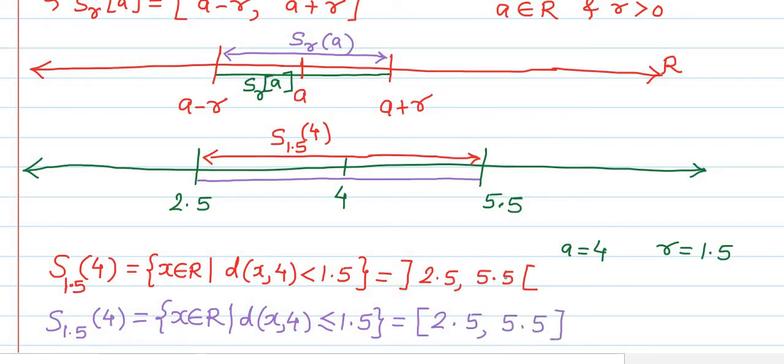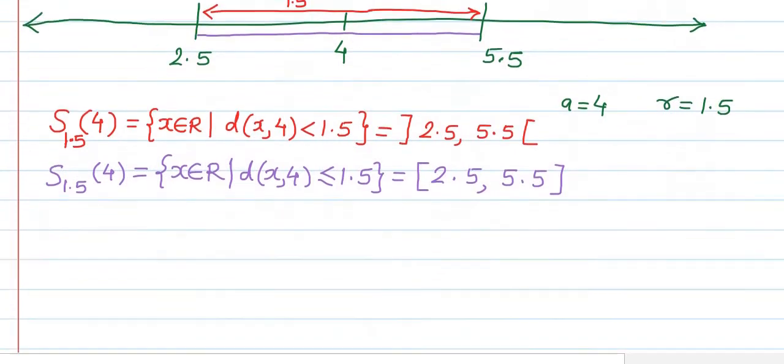Okay, and it is clear that this open sphere is a subset of this closed sphere. So it is clear from this example also. So this is the first example we have considered here. Next one, we'll consider the second example.